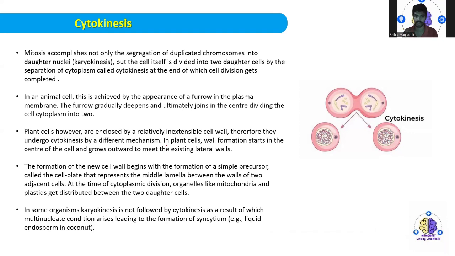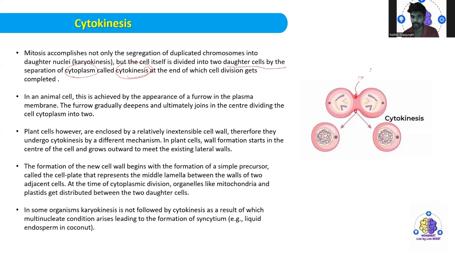You will see that the mitosis accomplished not only the segregation of the duplicated chromosomes into daughter nuclei, but the cell itself is ready to divide into two daughter cells by the separation of the cytoplasm, which is called cytokinesis. At the end, the cell division gets completed. So once the cytokinesis happens, that is the end of the cell division. In an animal cell, this is achieved by the appearance of a furrow in the plasma membrane. The furrow is nothing but this thing that you are seeing, right?